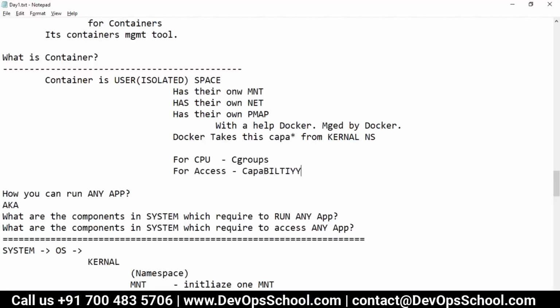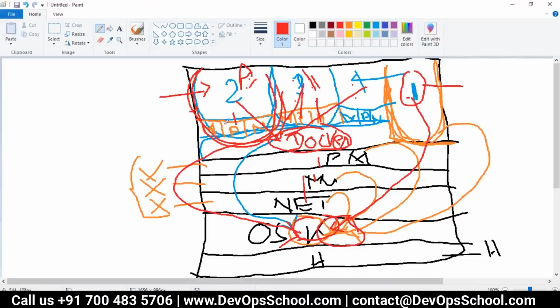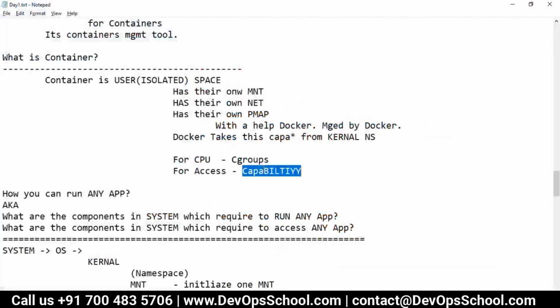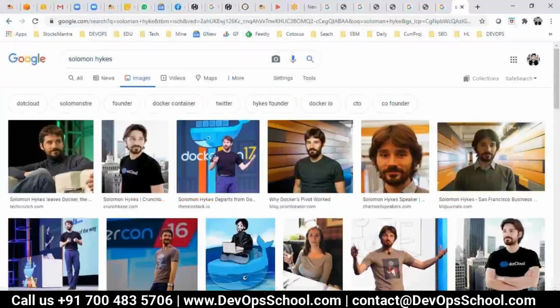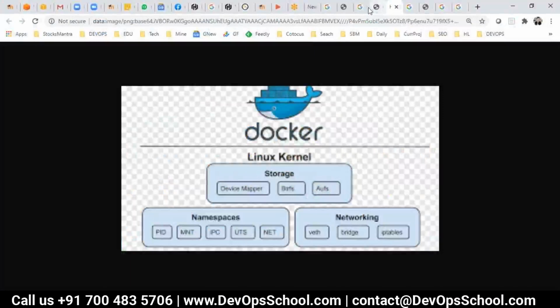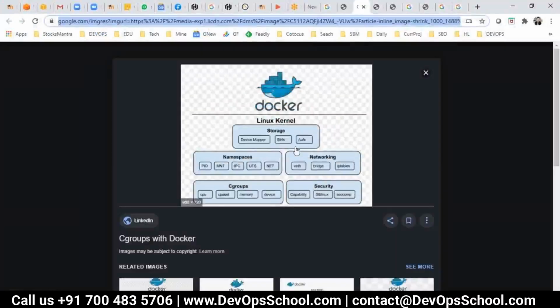When I say access, that means this user should be root user or non-root user. Who decides? Capability, which is there in the kernel. Security. I showed you, you can read more about it. It's a very good topic, guys. See here, this is a good image.